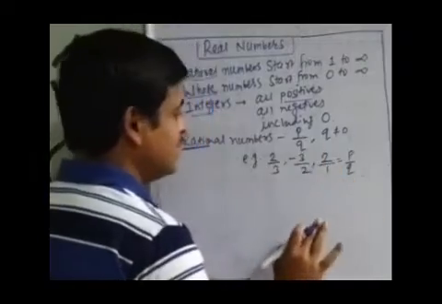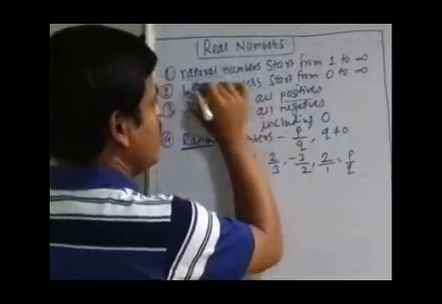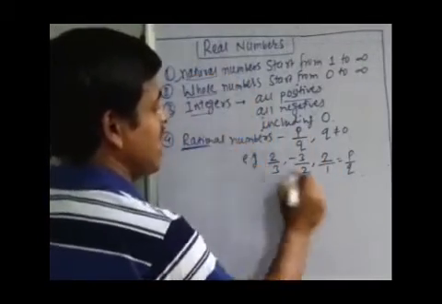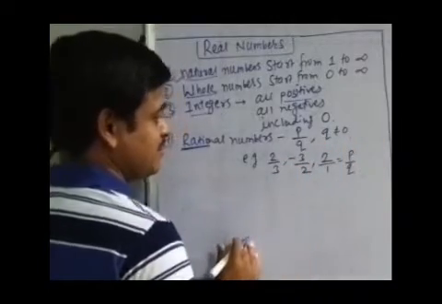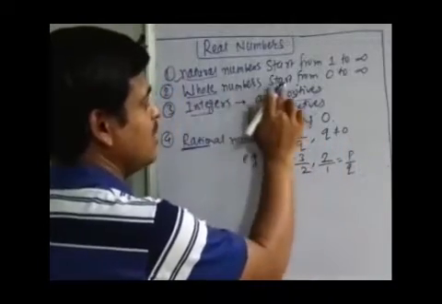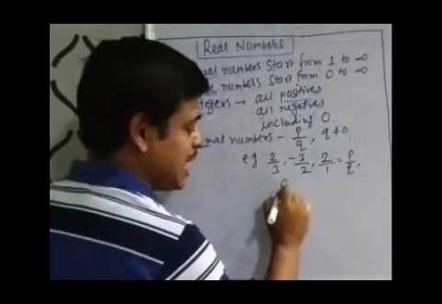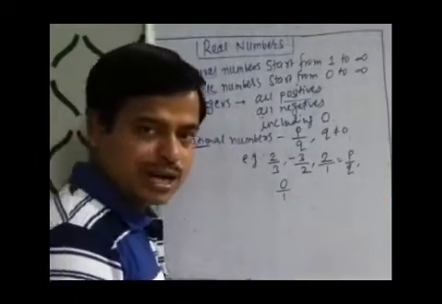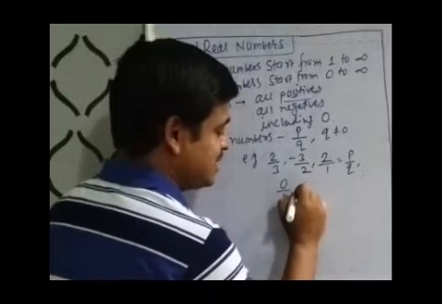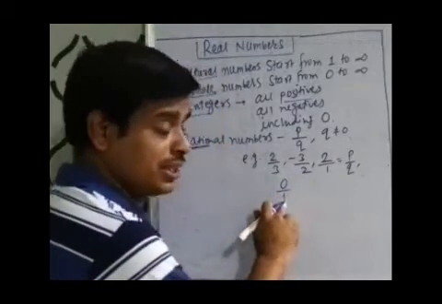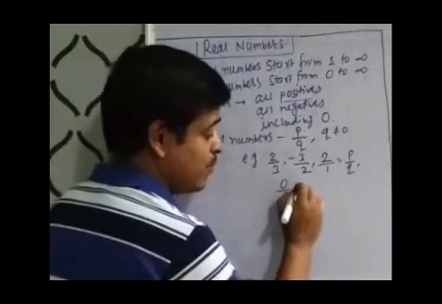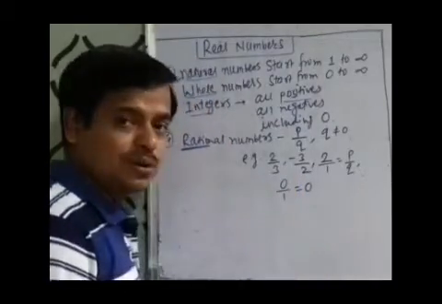So here we have to know that all natural numbers are rational numbers. All whole numbers are also rational numbers because 0 can also be written as 0 over 1. Again we can see the denominator is not 0 here, because 0 over 1 is the result 0.